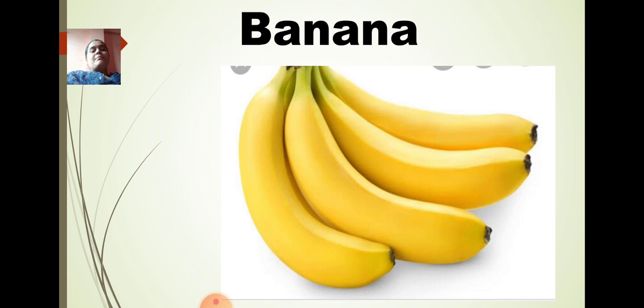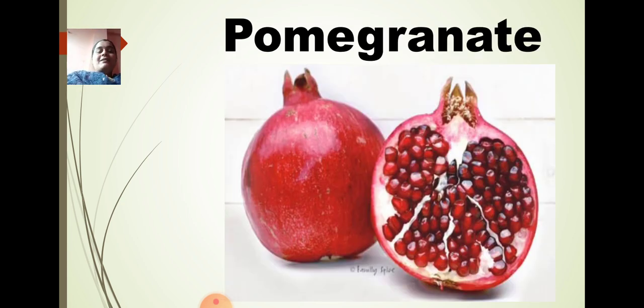For all the months in the market you can see bananas. Yes or no? The next one is pomegranate. Pomegranate is also a fruit which you can see, which is available in the market throughout the year.